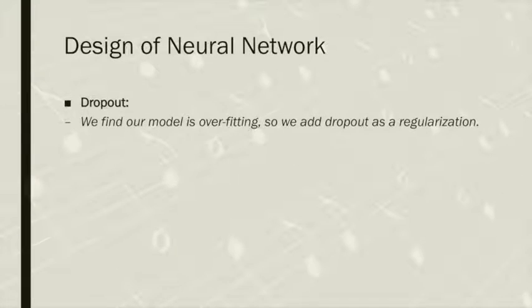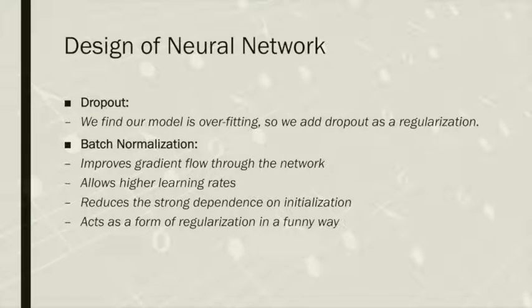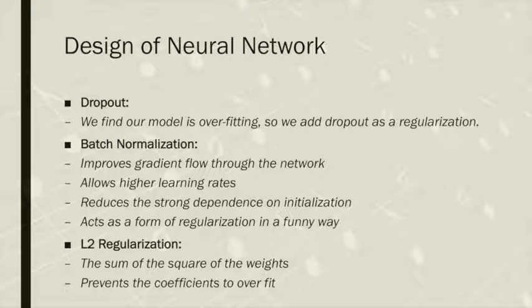In fact, at the very beginning, we found that our model was overfitting. That is, the training accuracy is high, while the test accuracy is lower than what we expected. As a result, we adjusted some of the design to prevent overfitting. There are dropout, batch normalization, and L2 regularization. Actually, batch normalization can also speed up the convergence.